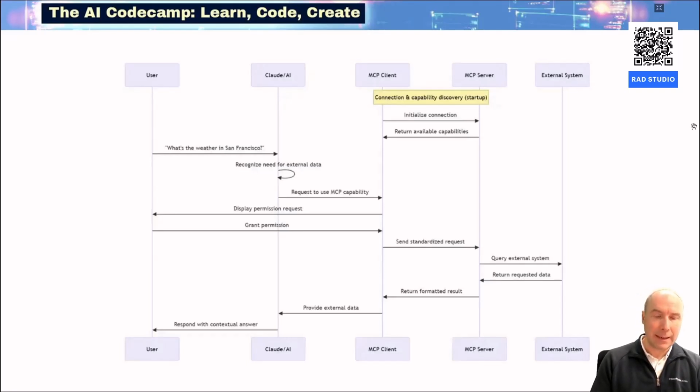And when the LLM detects that some specific function can help in generating its response, the first thing that the MCP client at that moment will do is show the user and ask the user a permission that MCP server will be used to get the proper response to create a good answer from the LLM.